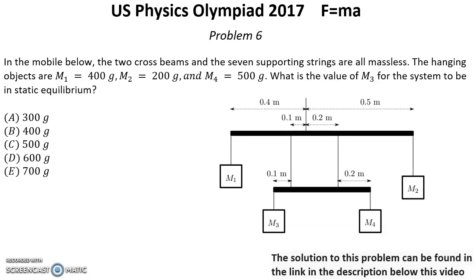Problem number 6. In the model below, the 2 cross beams and the 7 supporting strings are all massless. The hanging objects are M1 equal 400 grams, M2 equal 200 grams, and M4 equal 500 grams. What is the value of M3 for the system to be in static equilibrium?